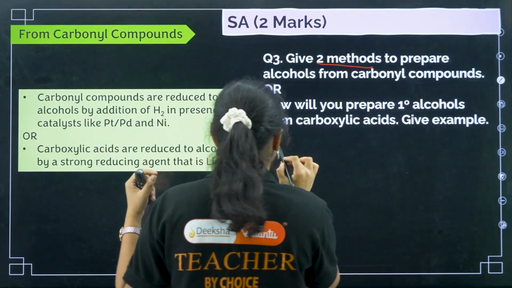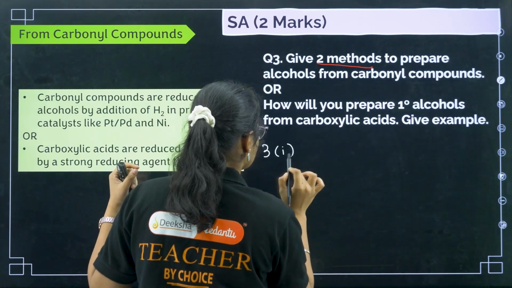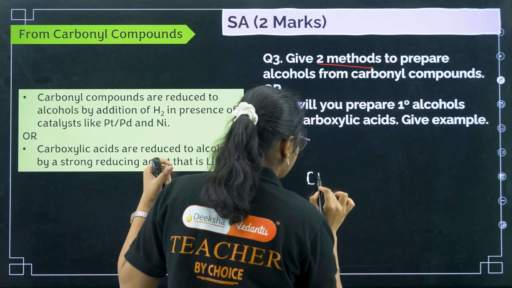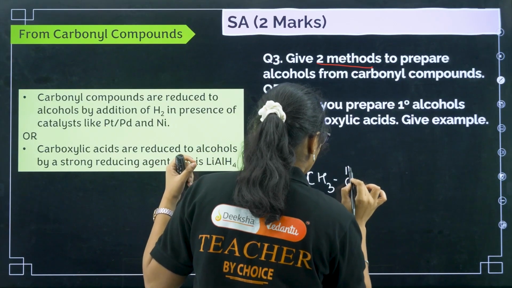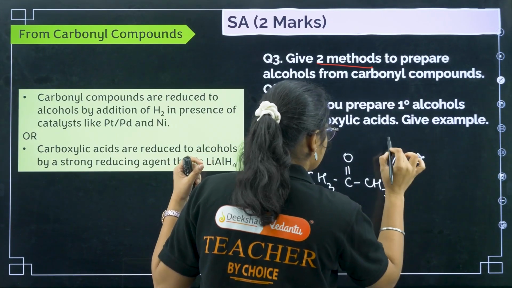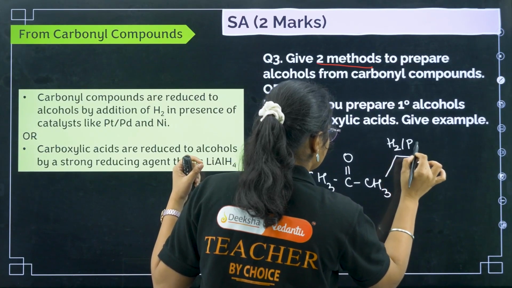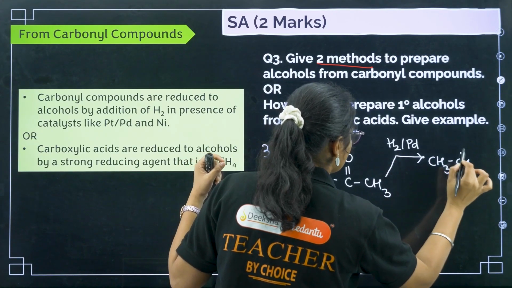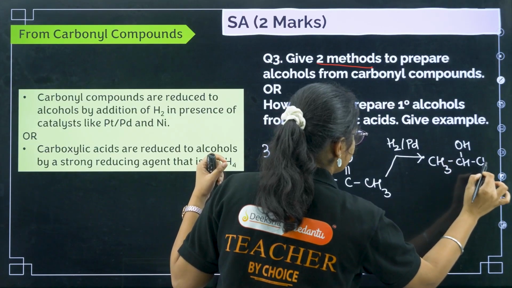So I'll write question number 3, first one. Okay, this one I'm writing two methods, right? So I will take any CH3 CO CH3 suppose. Then I have taken here H2 and palladium. So this will give me CH3 CHOH CH3.